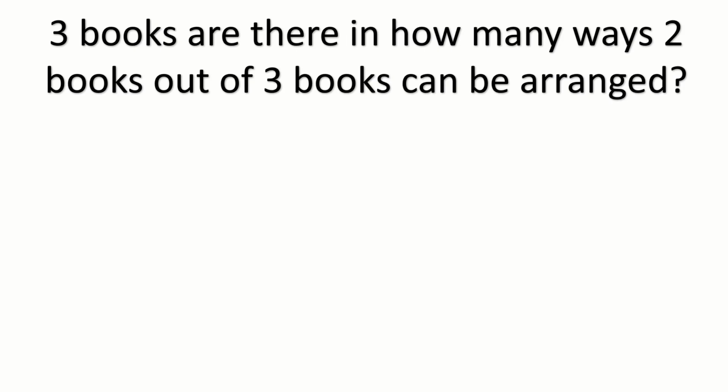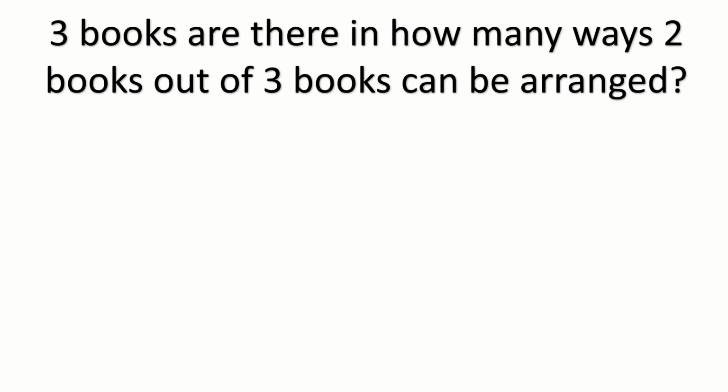So we will see another problem. 3 books are there. You have to arrange 2 books out of 3 books. You are given 3 books, but racks are 2. You can put only 2 books there. In how many ways can you put them?